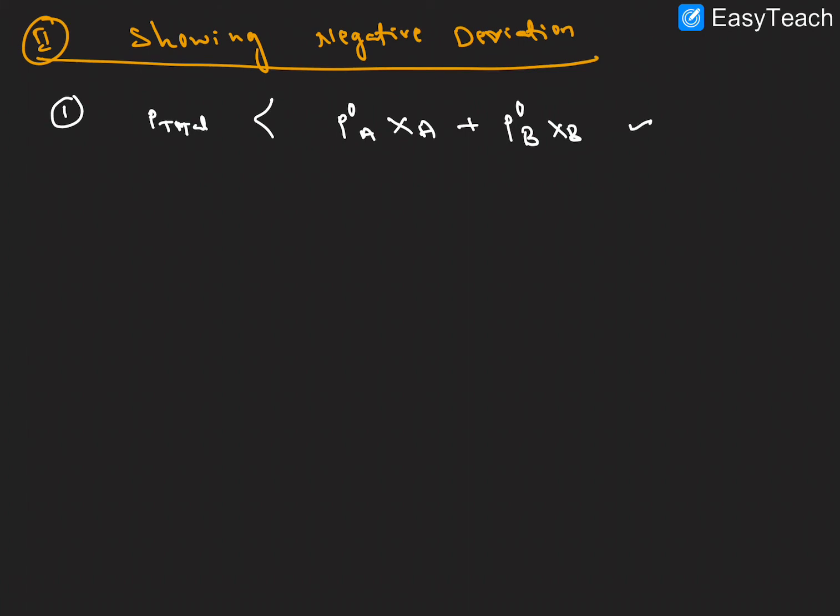So this vapor pressure is less than the total vapor pressure, right? Next one here, similarly PA is less than P naught A into XA, and next PB equal to P naught B into mole fraction of B.